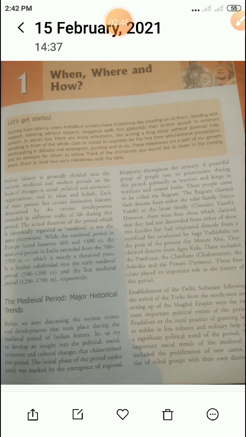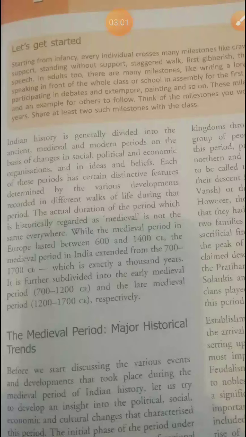Now we come to the topic. Indian history is generally divided into three parts: the first is ancient, the second medieval, and the third modern, on the basis of changes in social, political and economic organization.